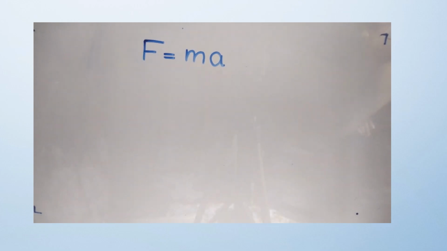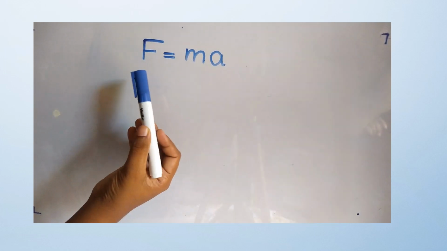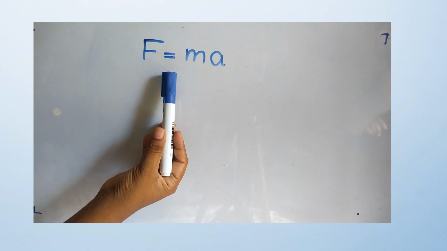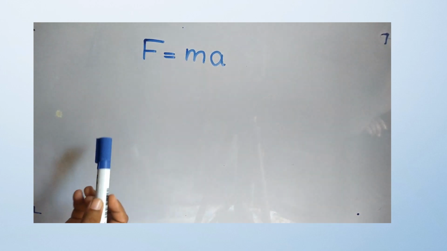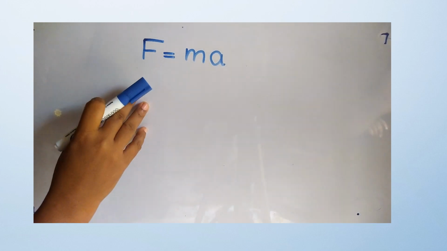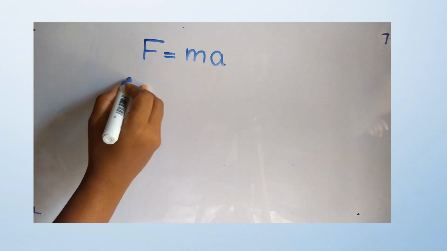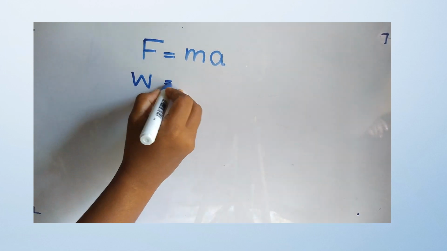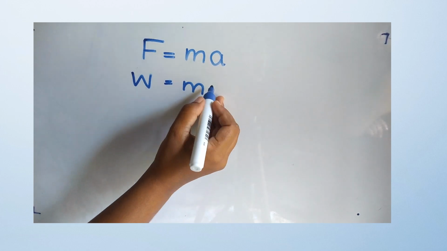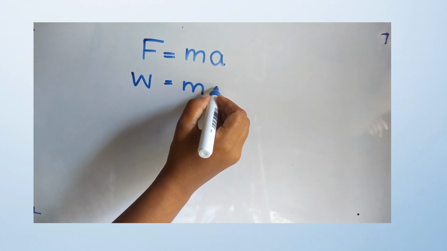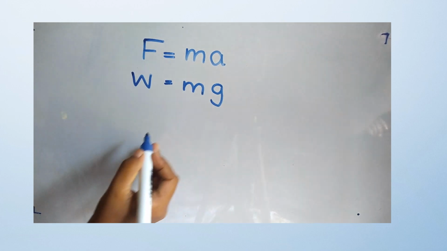According to Newton's second law, the force acting on a body moving at an acceleration is given by this equation: force equals mass into acceleration. Here the force acting on the mass of the man is weight, and the acceleration here is the gravitational acceleration of earth.